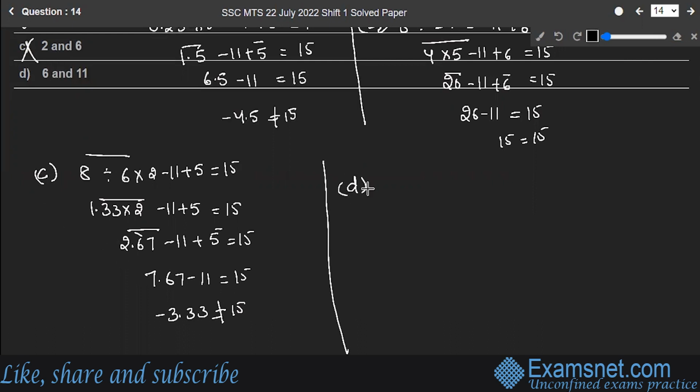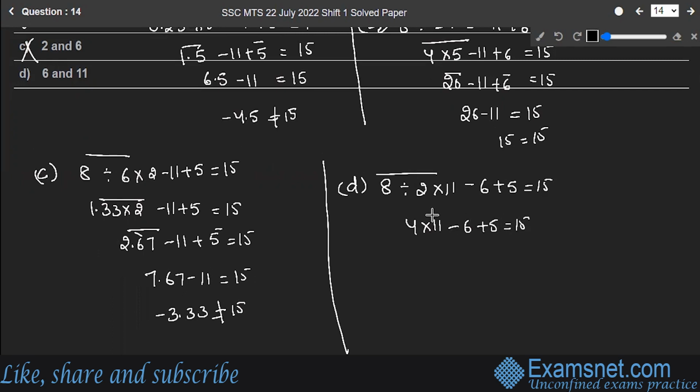Let's go with option D, the last one. Here we have to interchange 6 and 11. After interchanging 6 and 11, the equation becomes 8 divided by 2 multiplied by 11 minus 6 plus 5 should give you 15. So 4 multiplied by 11 minus 6 plus 5.